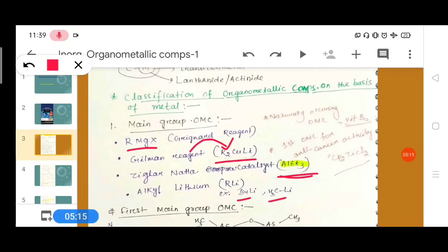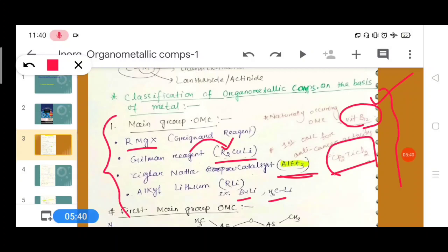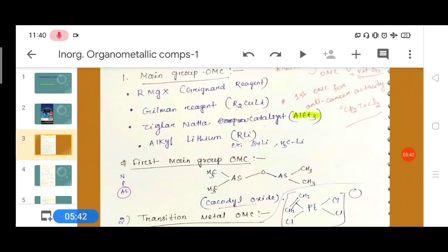The naturally occurring organometallic compound is vitamin B12. In the bioinorganic chapter we will discuss vitamin B12. The first organometallic compound used for anti-cancer treatment is dicyclopentadienyl titanium dichloride, Cp2TiCl2. These may be asked in short questions. You have to remember all these things.